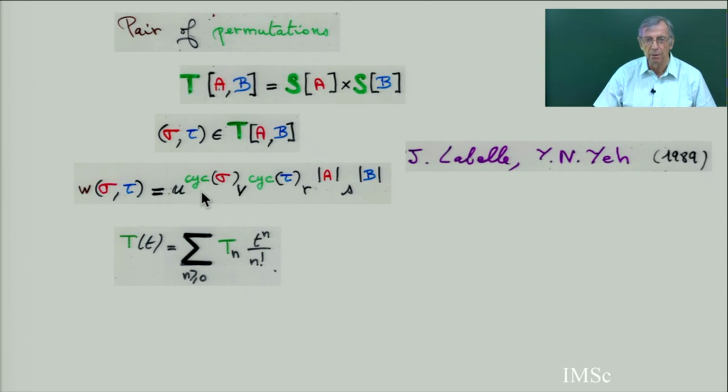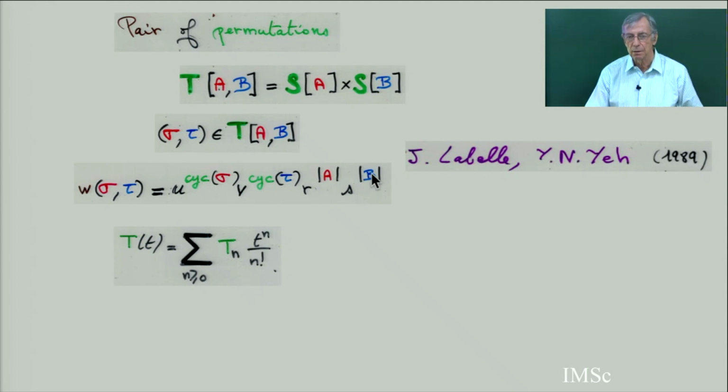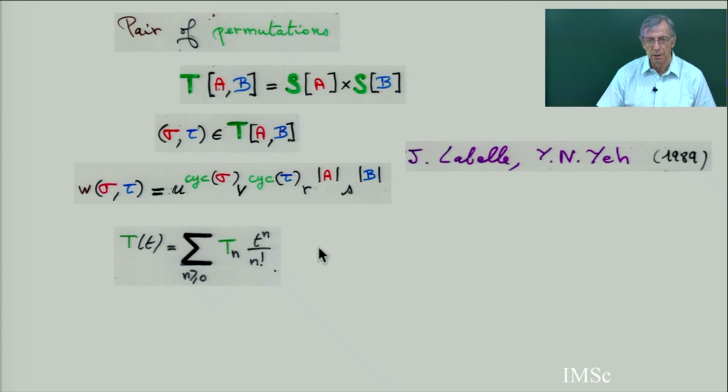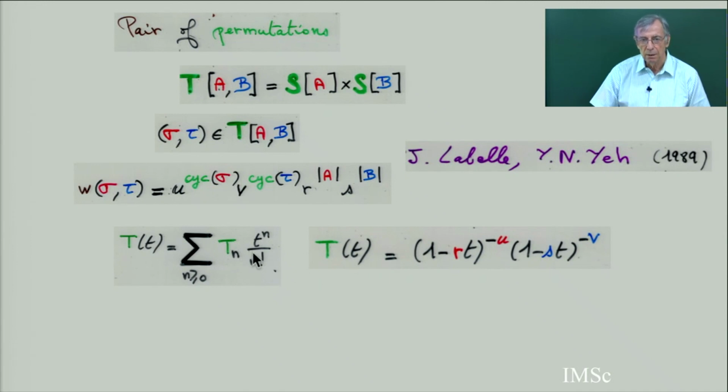It's again u to the power of the number of cycles of the first permutation, v to the power of the number of cycles of the second permutation, r to the power of the number of red points, and s the number of blue points. So you have four parameters, u, v, r and s. So two variables, r and s, which correspond to the sets A and B, and the exponential generating function of T is going to be, say, like a bispecies.